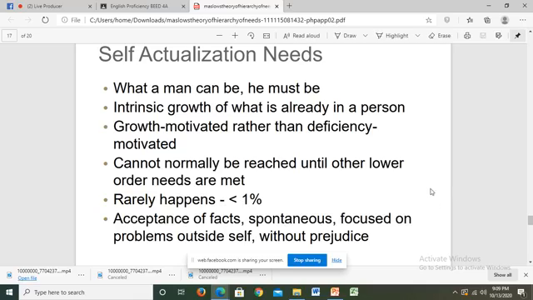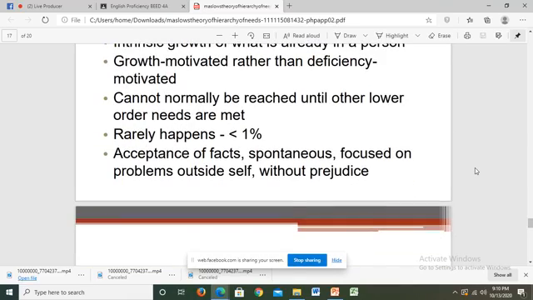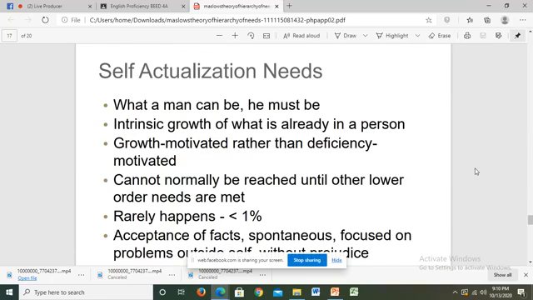Less than 1% of people can actually attain the self-actualization that Maslow is talking about here, because the basis of this highest level, self-actualization, is Albert Einstein.